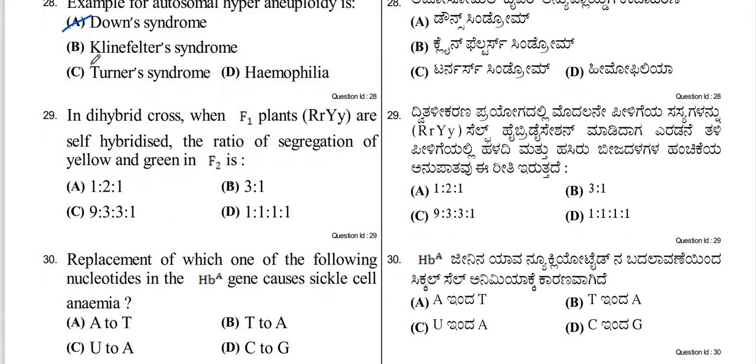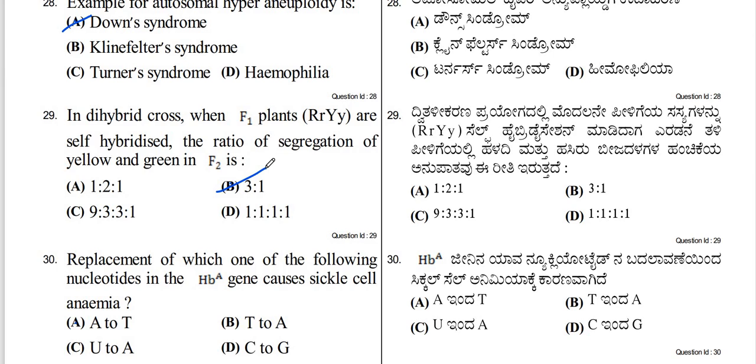29. In dihybrid cross, when F1 plants, that is capital R, small r, capital Y, small y, are self-hybridized, the ratio of segregation of yellow and green in F2 is. So the event of self-fertilization of F1 plants gives rise to 12 yellow and 4 green seeds. Therefore, the ratio of the segregation becomes 3:1. Option B, 3:1, is the correct answer.